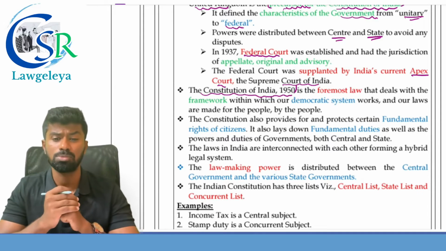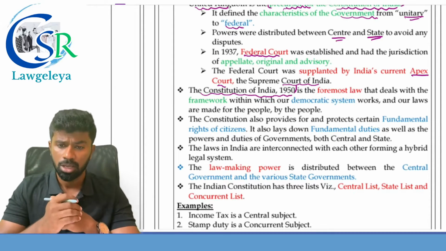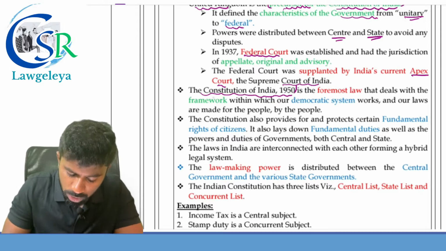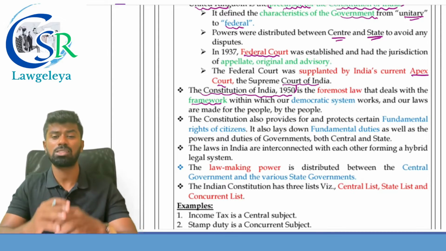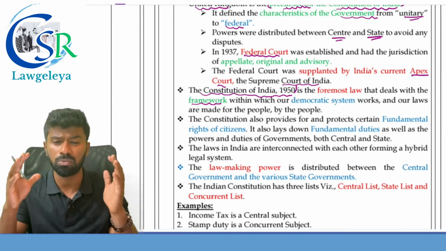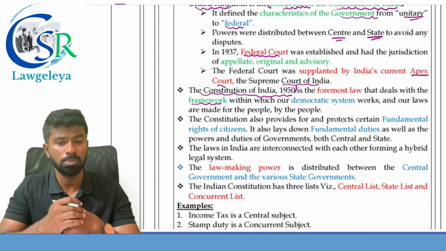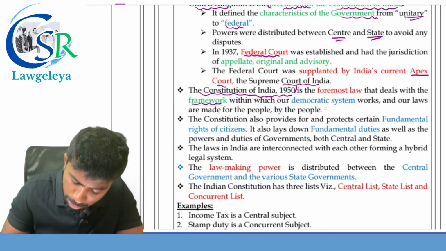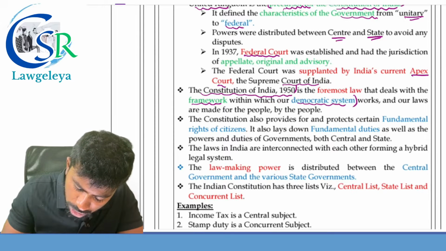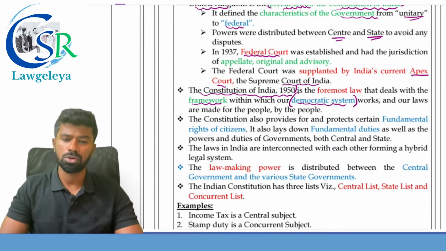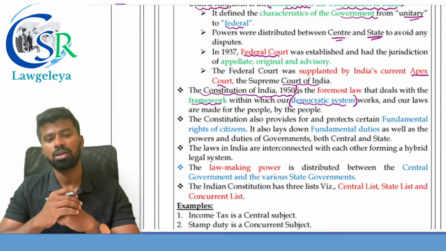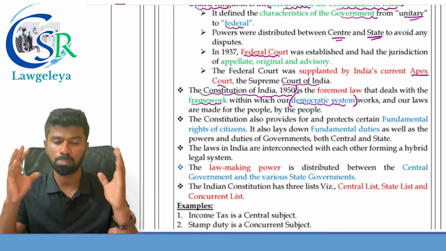First, the Constitution of India, which came into effect on 26th January 1950, is the foremost law that deals with what? The framework. It provides the political framework within which our democratic system works, and our laws are made for the people, by the people. That is nothing but democracy. What is democracy? Demo means people, cracy means power, so it is people's power.